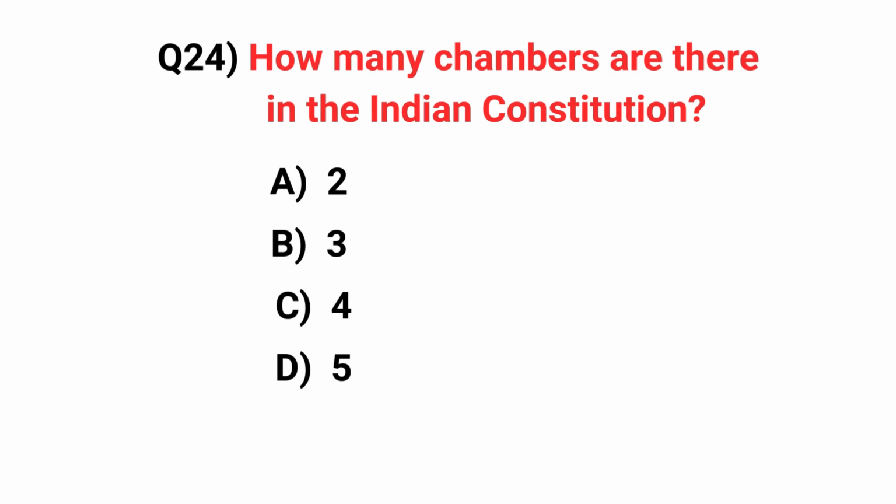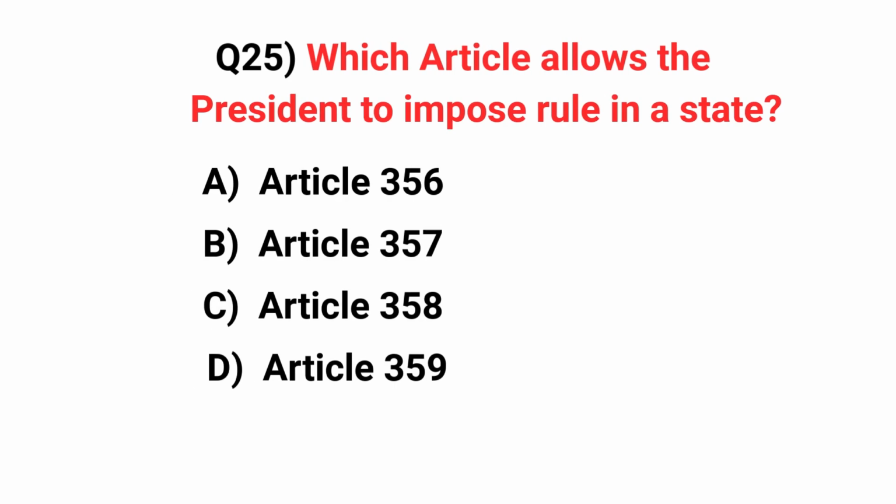How many chambers are there in the Indian Constitution? Answer option A, 2. Which article allows the president to impose rule in a state? Answer option A, Article 356.